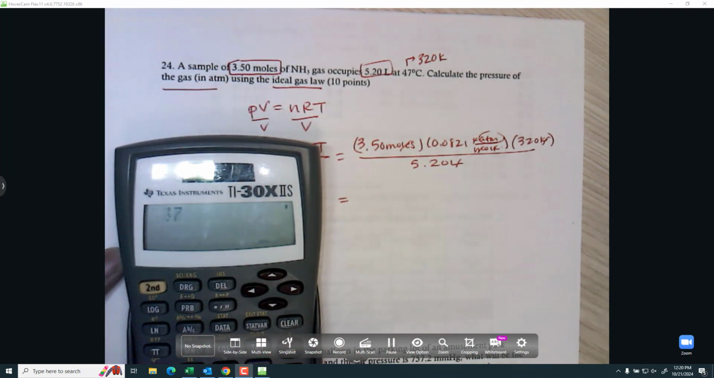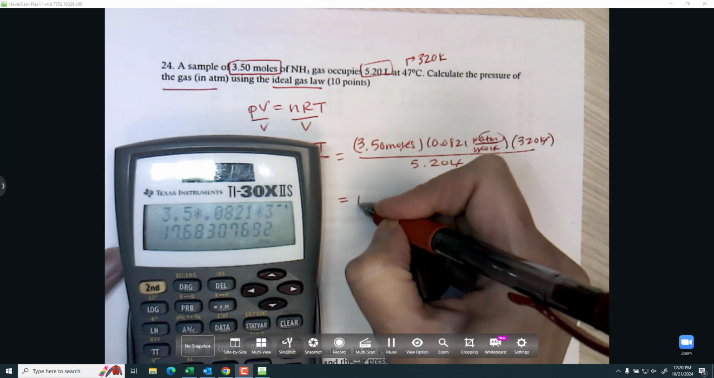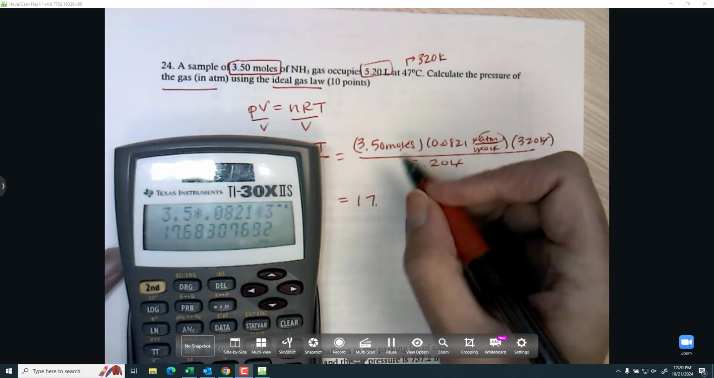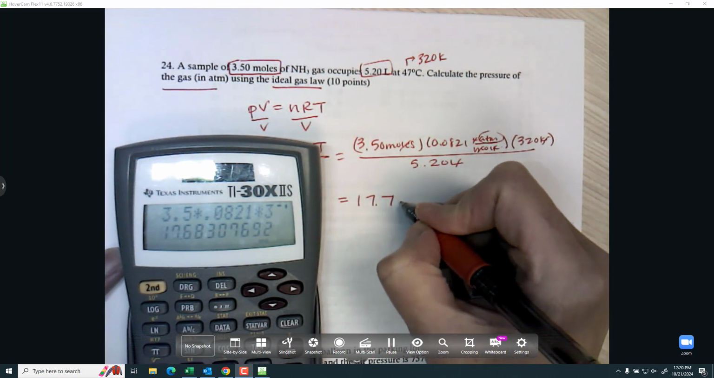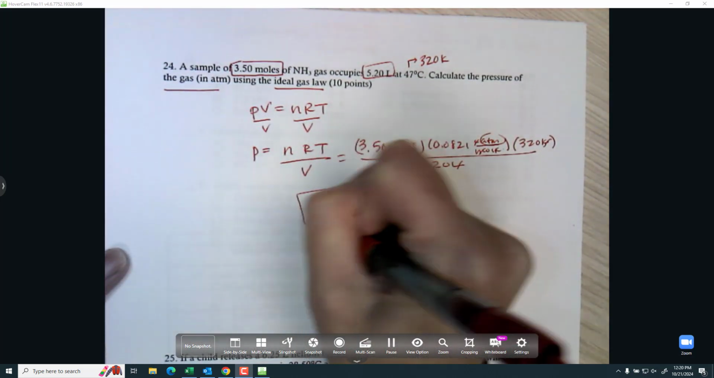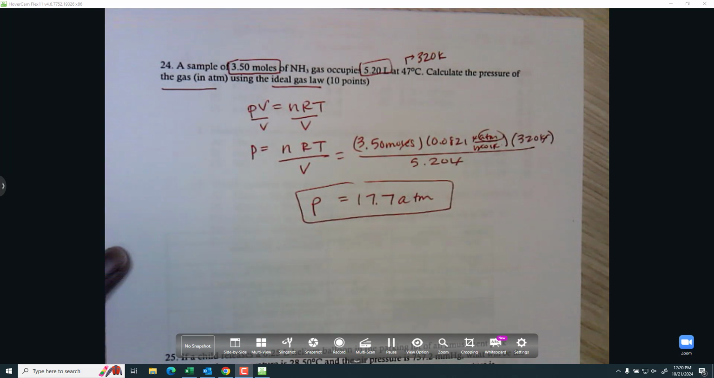All right, 3.5, 0.0821, 320, and divide by 5.2. There we go. And I got 17.7 to 3 sig figs. I guess it should probably be to 2 because of the temperature, but once I added it on, I ended up with 3 sig figs on my temperature, so I put 3.